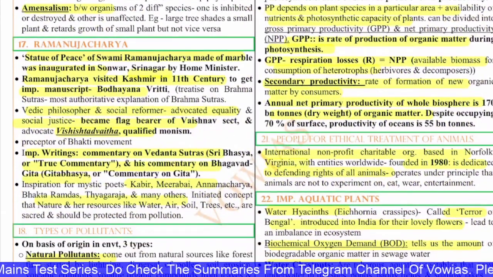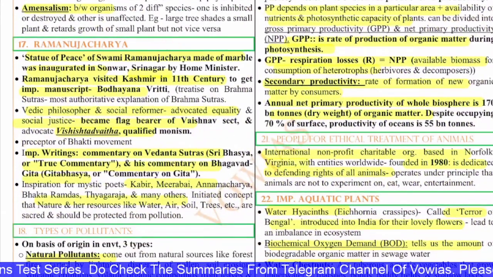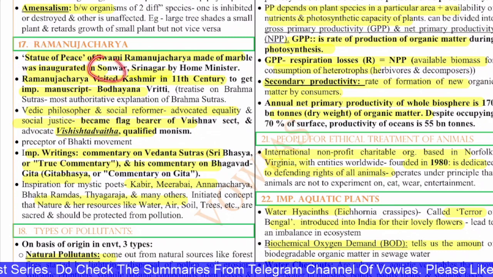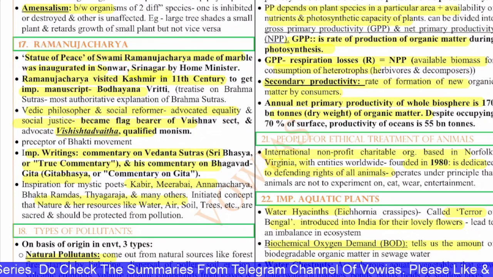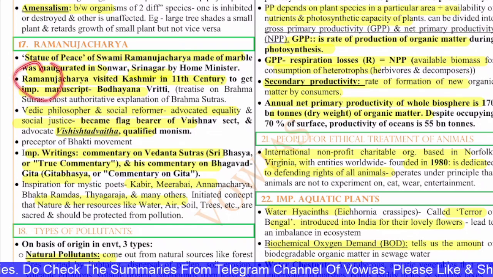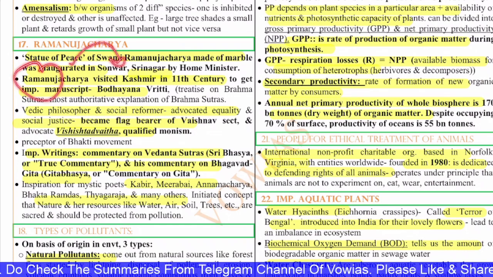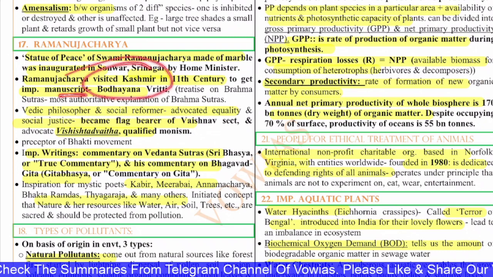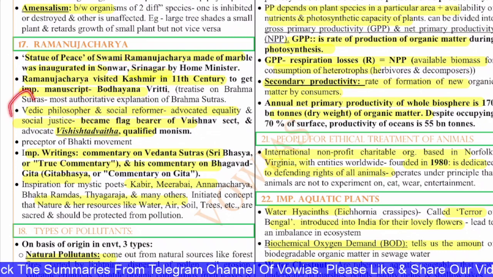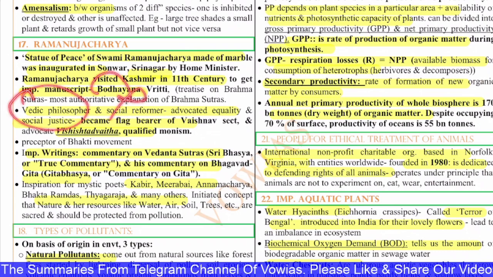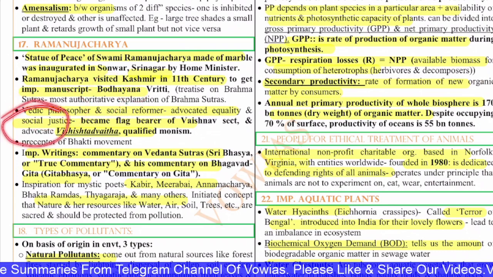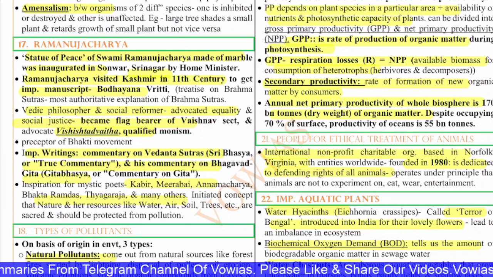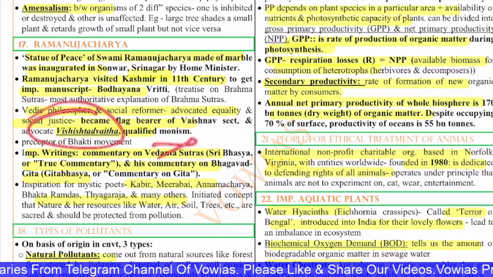Next, the 17th question with regard to Ramanujacharya. So recently the Statue of Peace of Ramanujacharya, made of marble, was inaugurated in Sonwar, Srinagar by Home Minister Amit Shah. Ramanujacharya visited Kashmir in the 11th century to get an important manuscript, the Bodhayana Vritti. The Vedic philosopher and social reformer advocated equality and social justice and became the flag bearer of the Vaishnava sect, and he advocated the Vishishtadvaita or qualified monism. Advaita, as you all know, is given by Adi Shankaracharya.